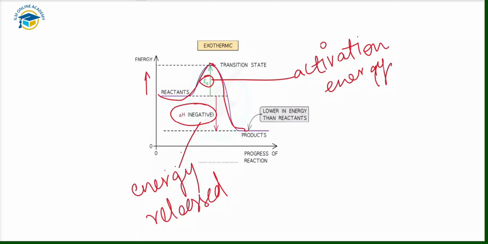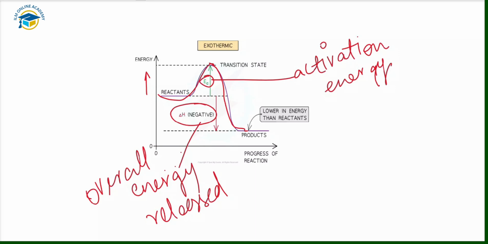We have methane plus oxygen that react together to produce carbon dioxide and water vapor, and heat energy is also released. This is the overall energy released during this chemical reaction, delta H, that is negative. The negative sign indicates exothermic reactions or an exothermic change.